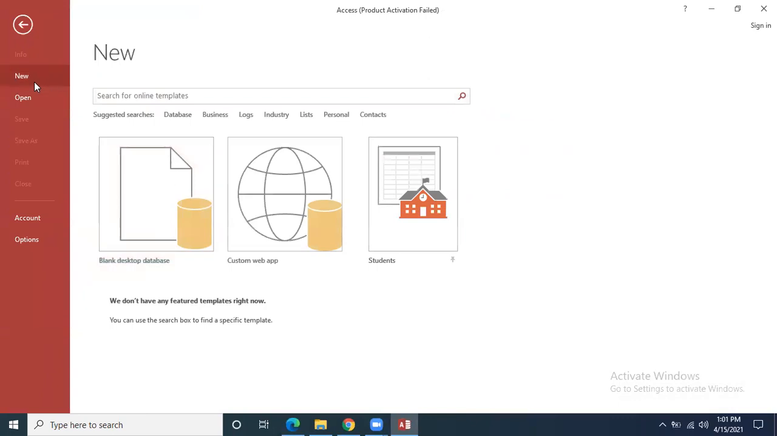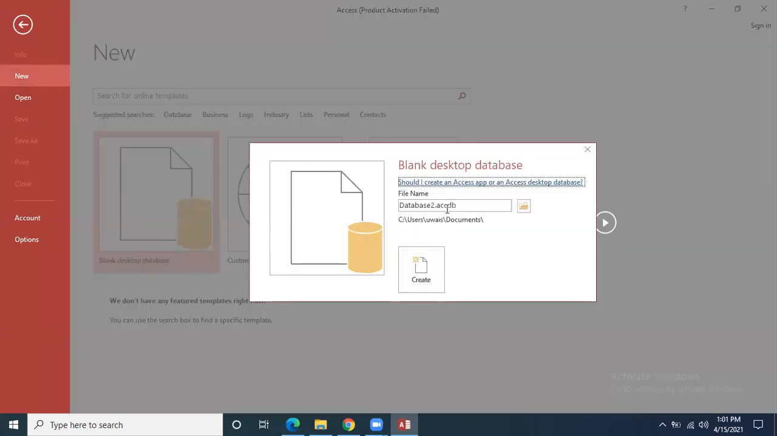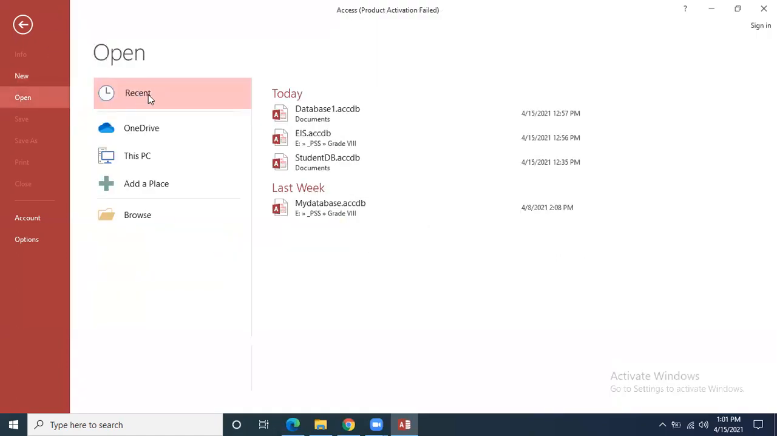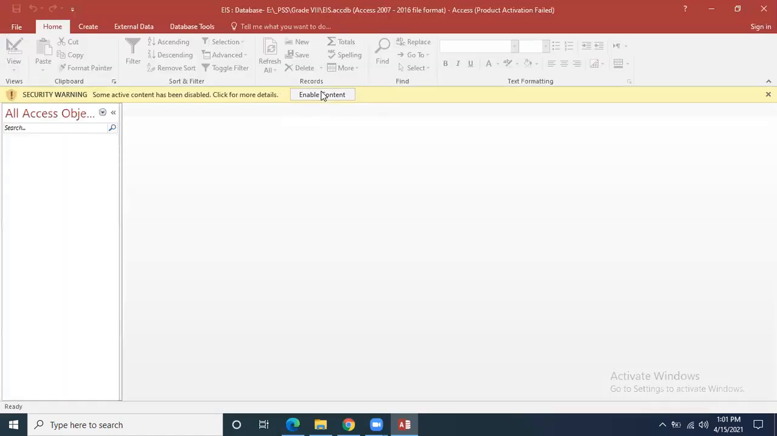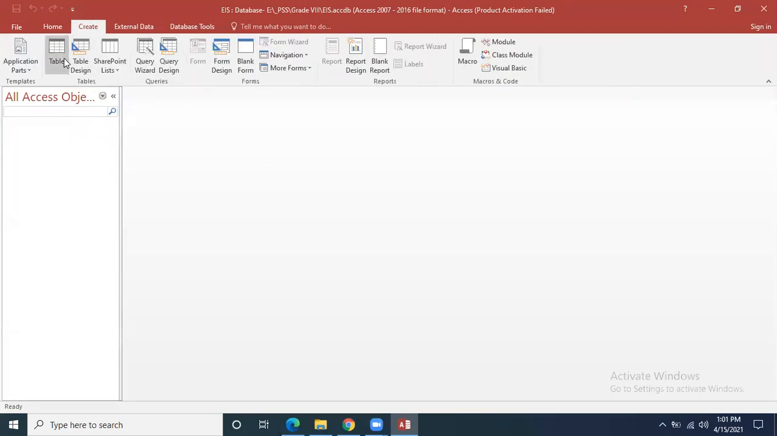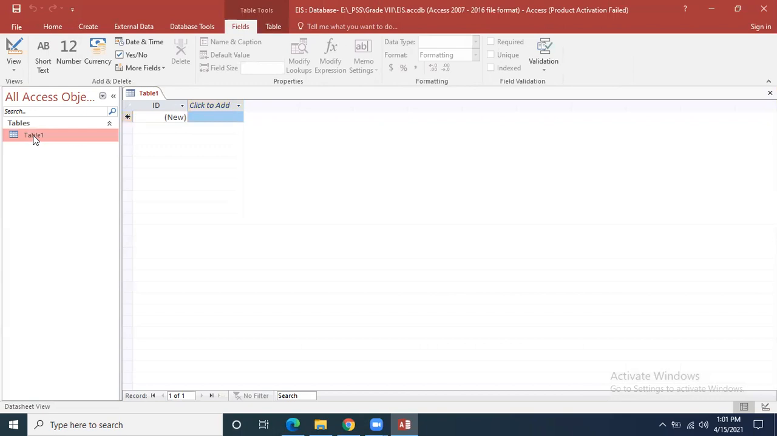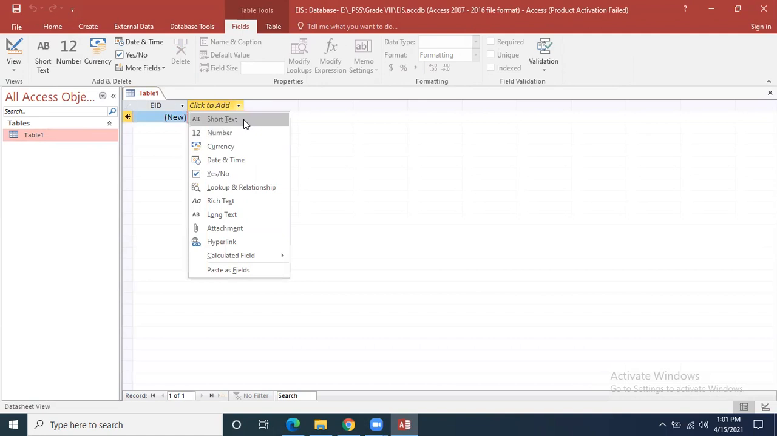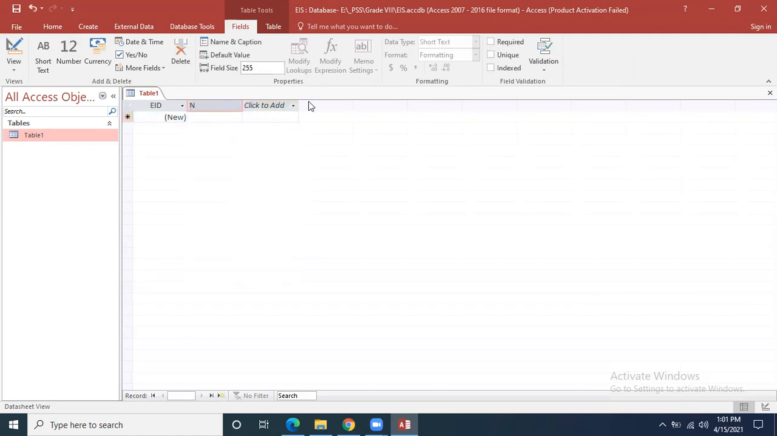Click new blank database. Give it a name. Just like I created this one, employee database. So there is no table right now, so what we can do is create the table. We can add employee ID, let's suppose EID. Then I select short text over here, and I say employee name.